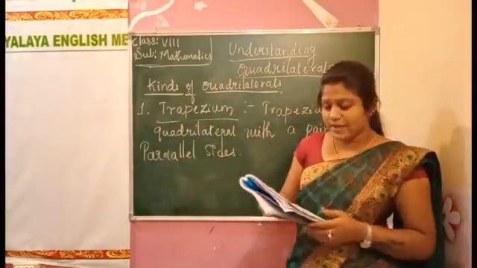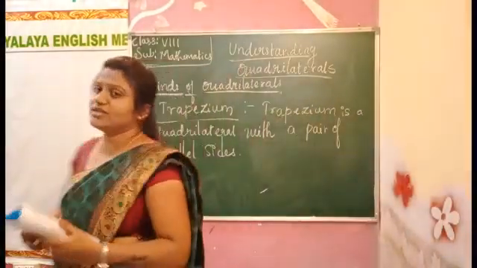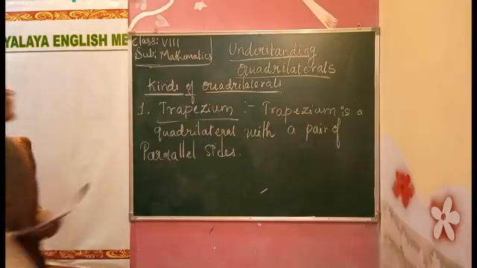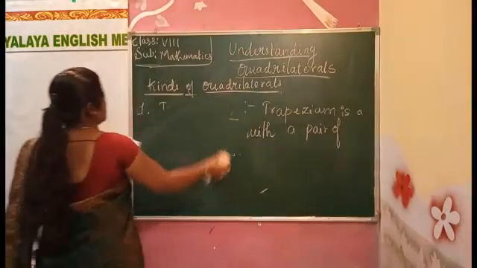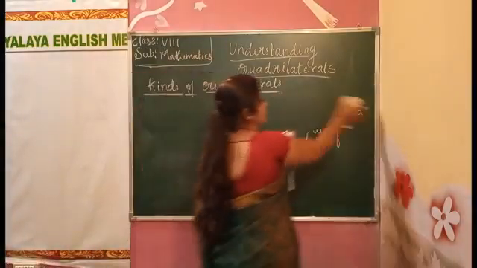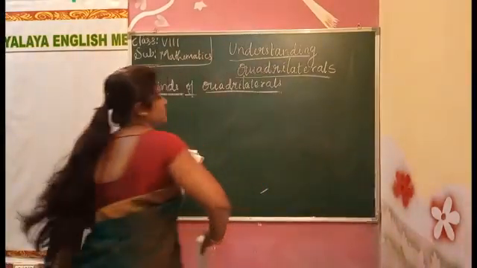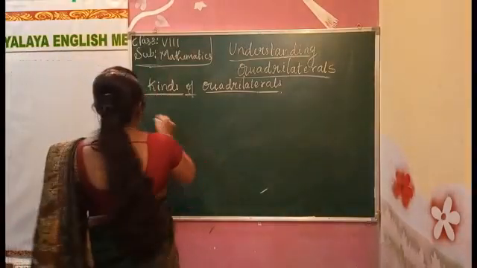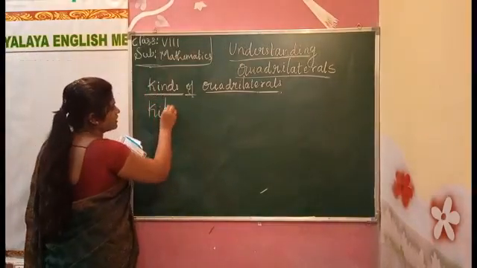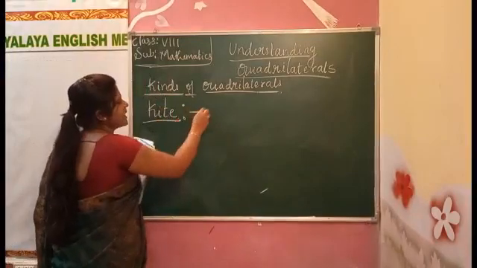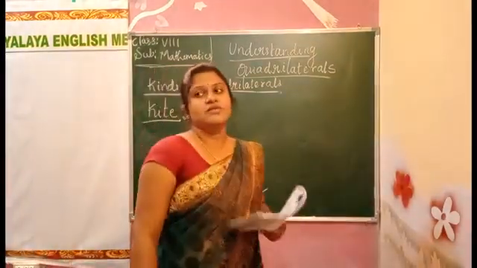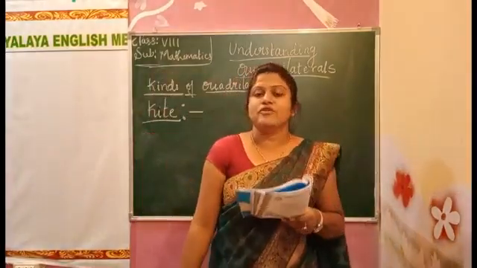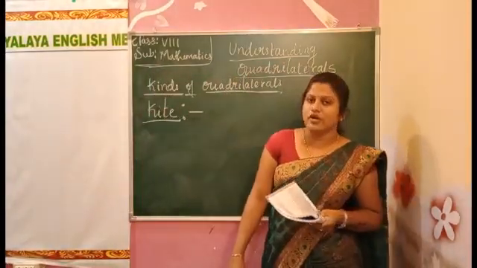Now the second type is the kite. In the quadrilateral, which is the second type? The next is kite. Everyone knows a kite, what shape does it have? Diamond shape. Yes, kite is like a diamond shape. It is one type of quadrilateral only, but we have a shape like a diamond. The kite is a special type of quadrilateral.